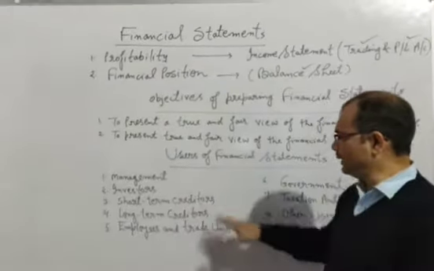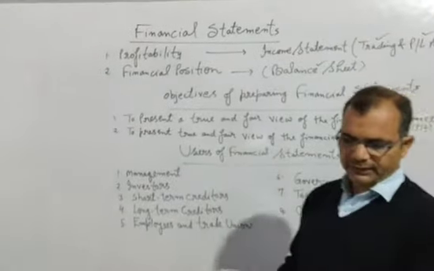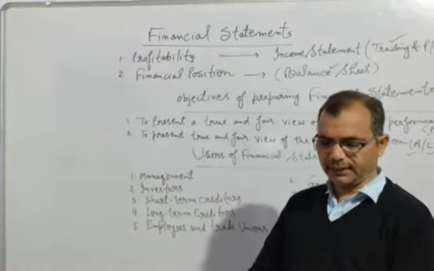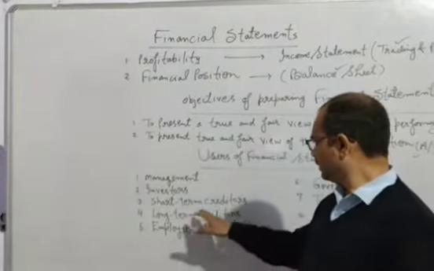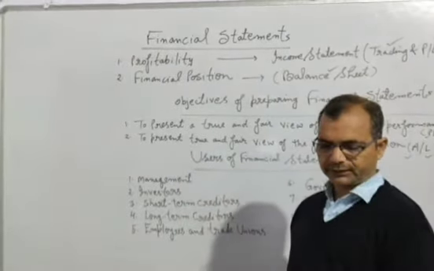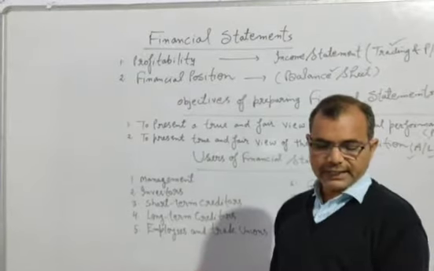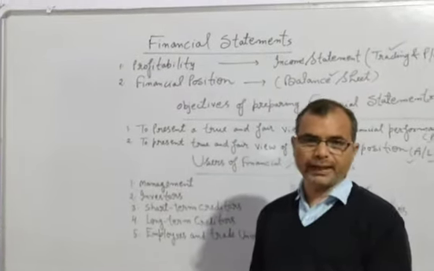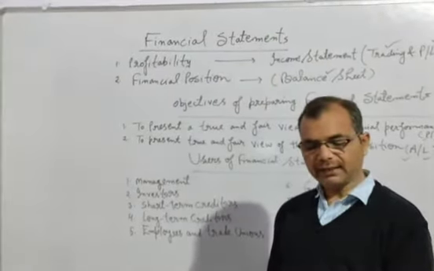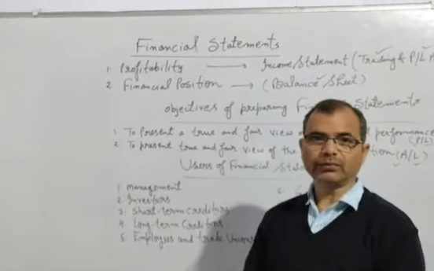Now the third point is short term creditors. On the basis of financial statement, the short term creditors will assess whether the enterprise will be able to pay their debts when they fall due.